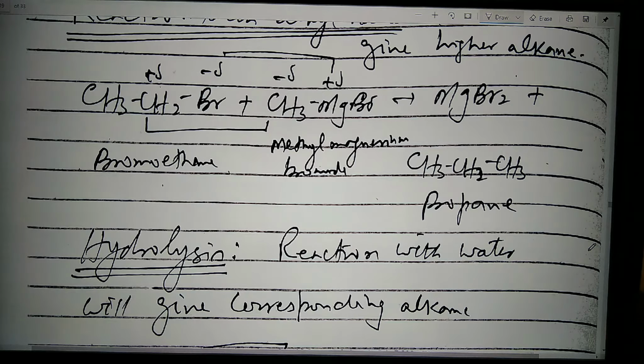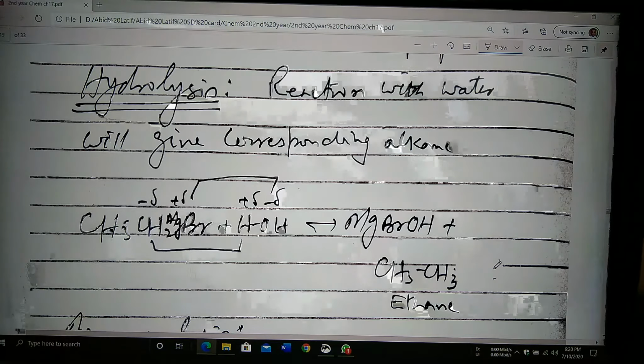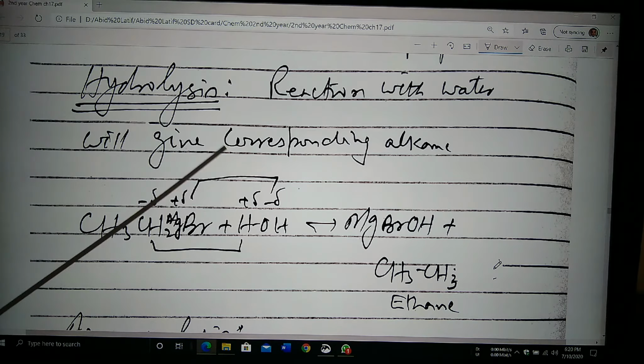So in this case, the higher alkane is obtained by the reaction of Grignard reagent. So the propane is obtained by the reaction of this bromoethane. The next reaction is the hydrolysis, that is reaction with water.